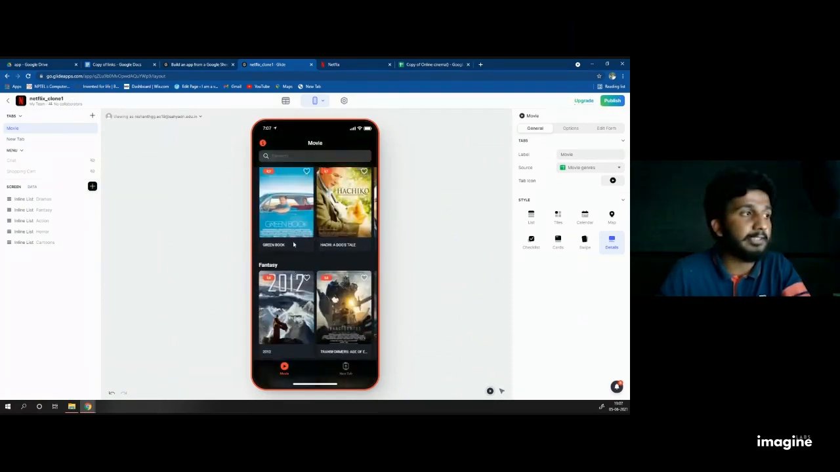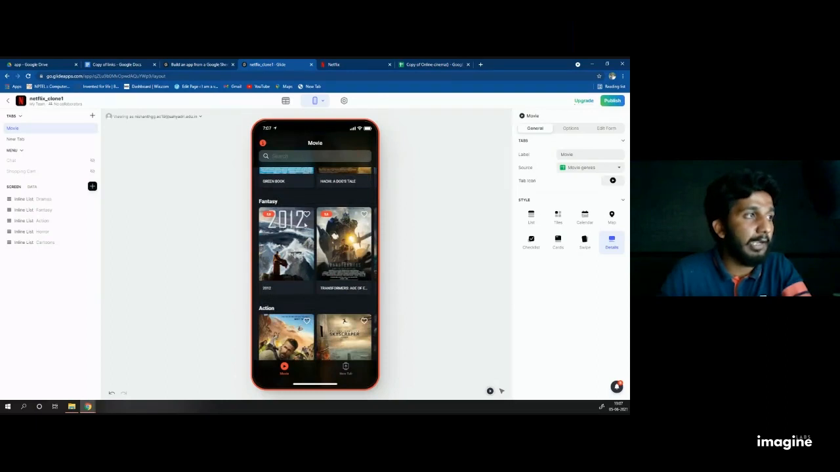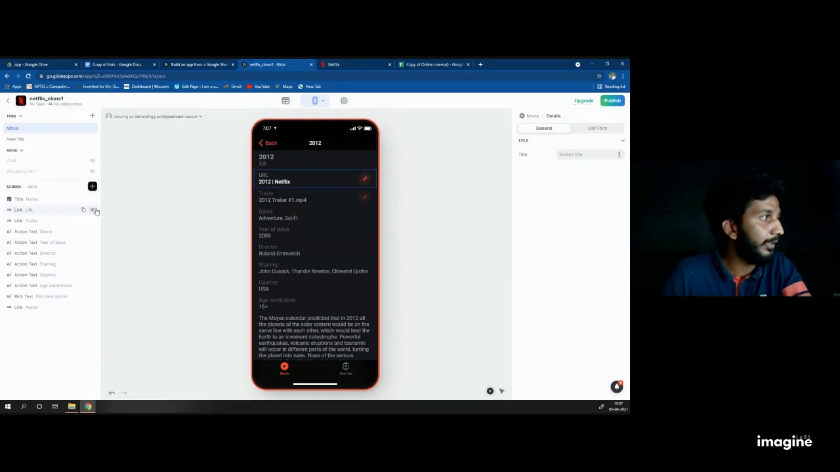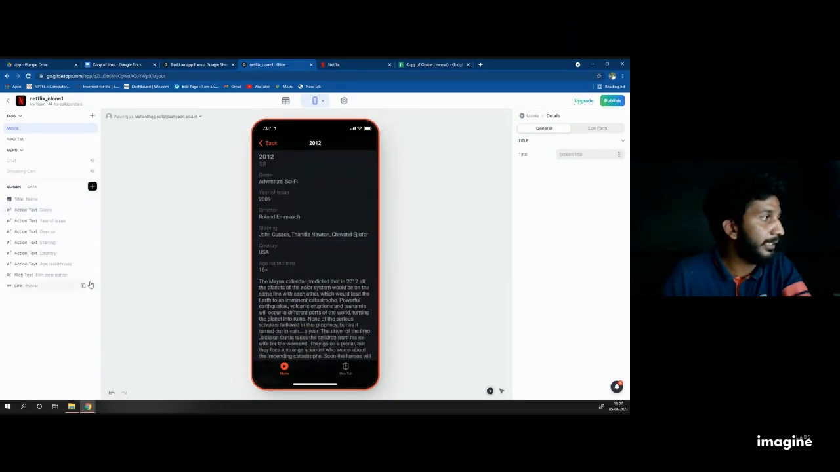I will repeat once again how to do it. Click on any movie you like in the category of drama, action, fantasy, whatever. Then everything is sorted in a weird manner. Delete everything. You can see the link. Delete all this link.